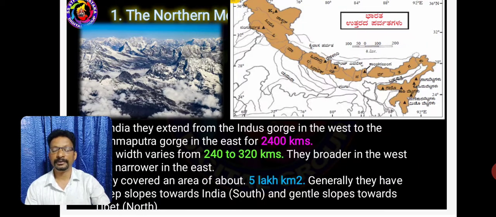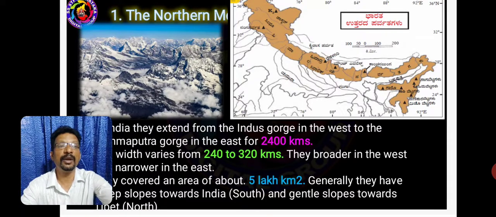Let us take up the first physical division of India, that is the northern mountains. They are a group of young fold mountains called Himalayas. The whole northern boundary of India is covered with mountains. It spreads from Indus to Brahmaputra, covering around 2,400 kilometers. Width is between 240 to 320 kilometers, and it covers an area of 5 lakh square kilometers.